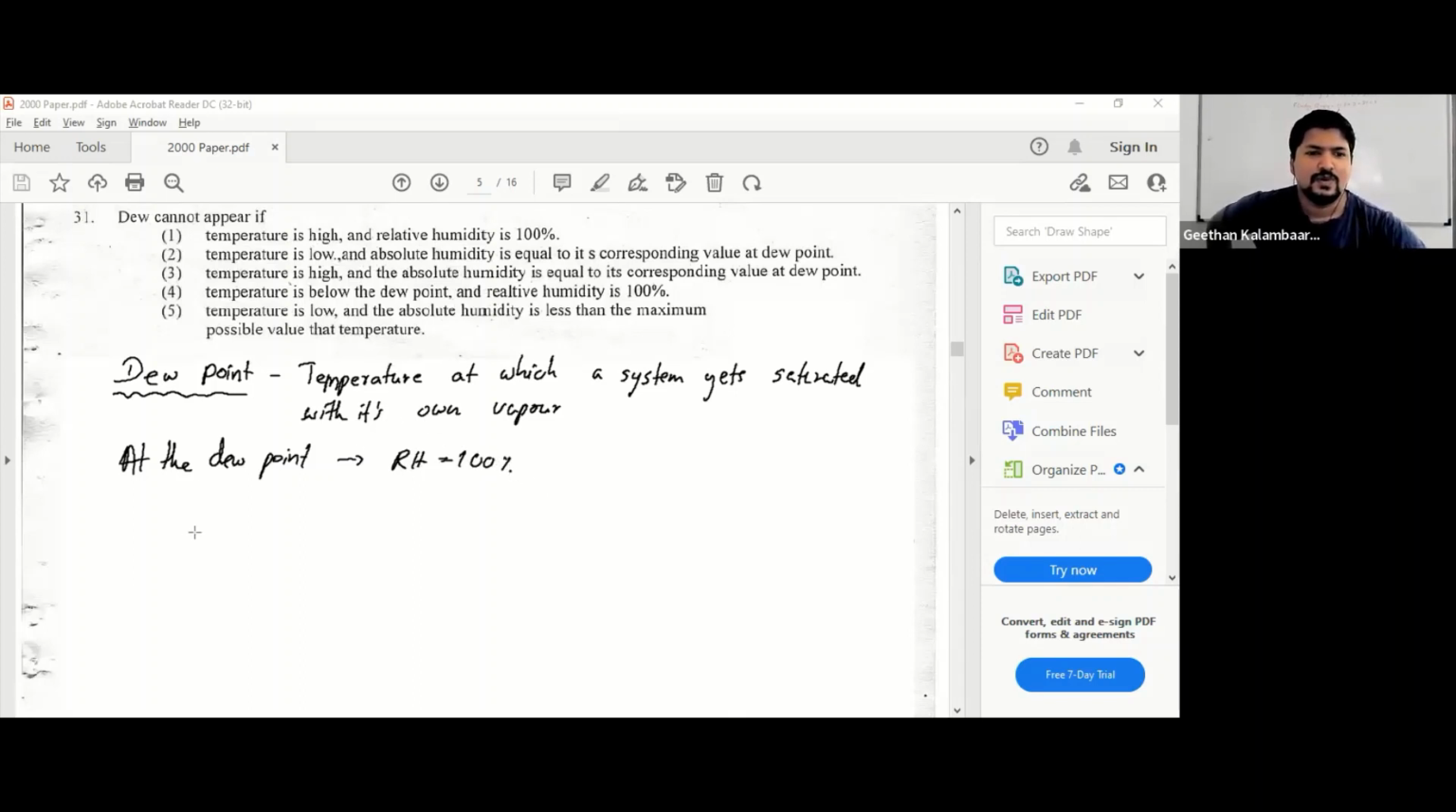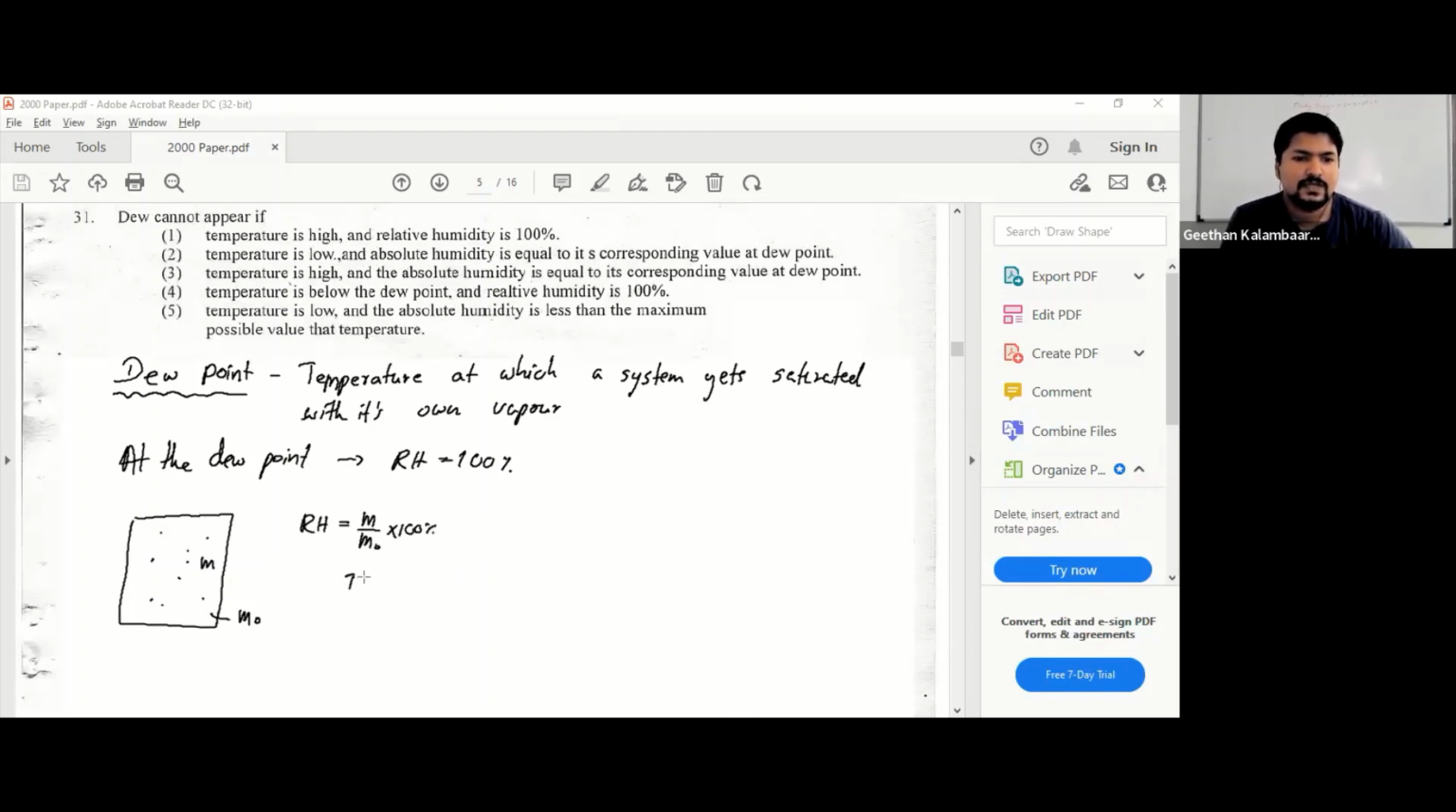So how would it happen? Now there is a system. The amount of vapor that you have in the system is M. The maximum vapor amount that you can have is M naught. Maximum that you can put into this is M naught. So RH is M over M naught into 100%.